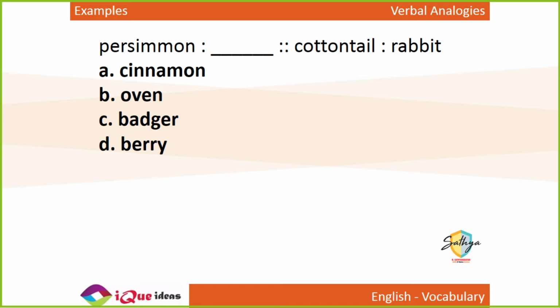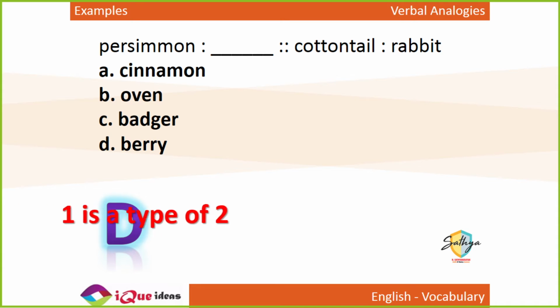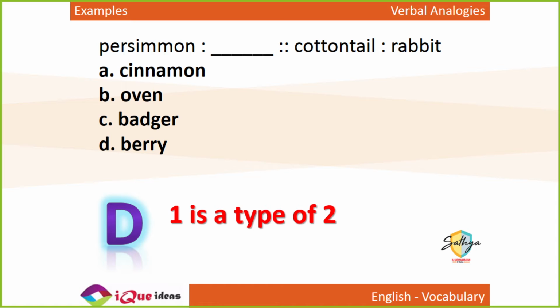A badger is a kind of animal. So just like cottontail is a type of rabbit, persimmon is a type of berry. A berry is a fruit. So just like cottontail is a type of rabbit, persimmon is a type of fruit, berry.